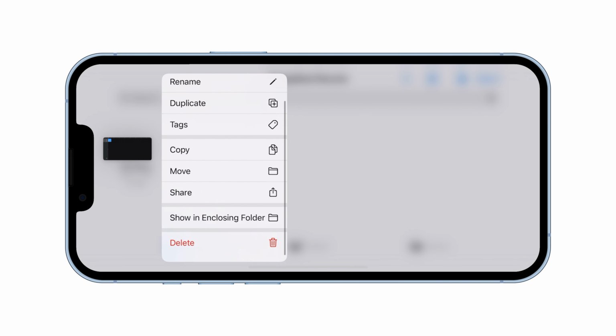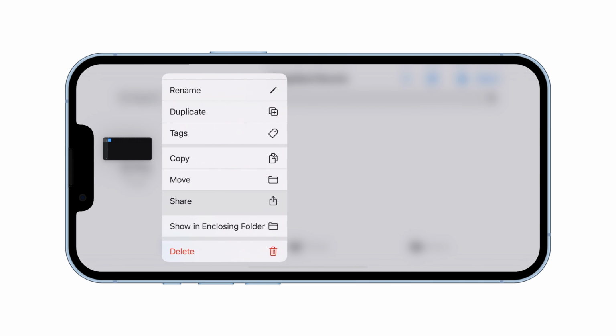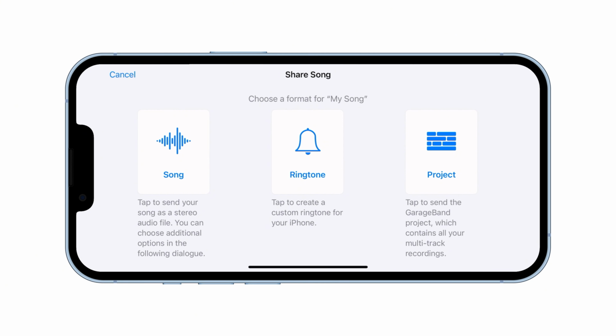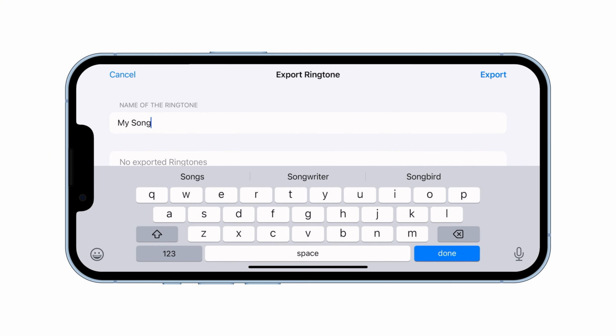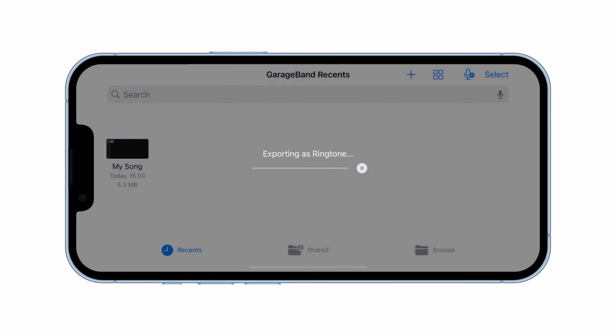Tap on Share. Then select Ringtone. Here you can change the name of the ringtone. Tap on Export in the top right corner. That's it, the notification sound has been created.